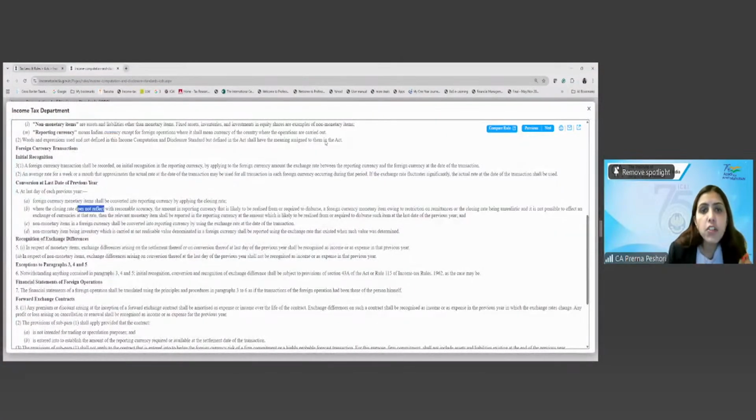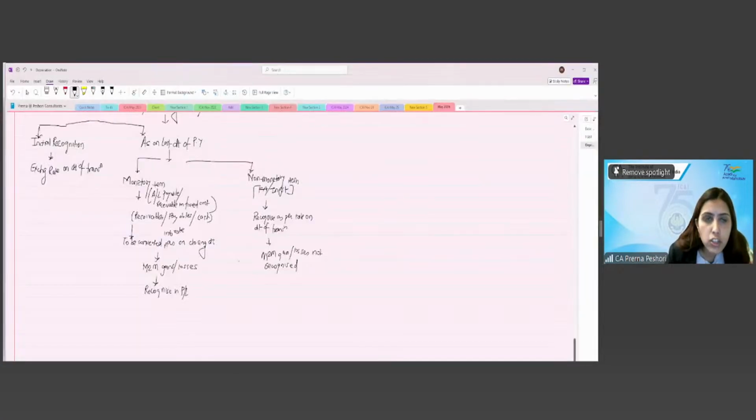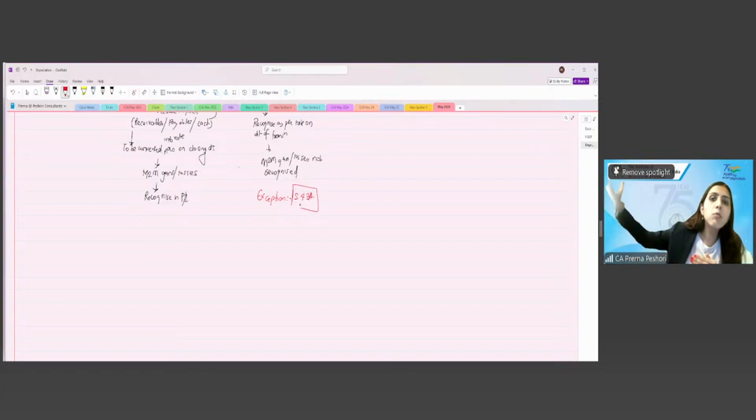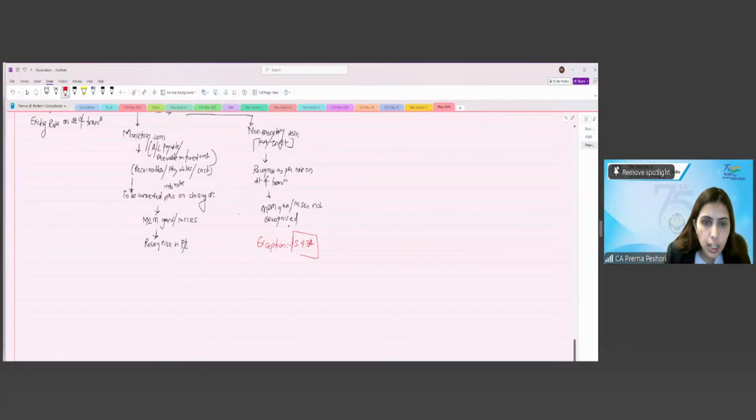For non-monetary, we will not recognize the exchange gain or loss as on the year-end date. We will only recognize as on the date of the transaction. But for the non-monetary item, the exception is section 43A. So as on the date of payment, you will recognize the exchange gain or loss and will capitalize it to the cost of the asset. Are we clear?